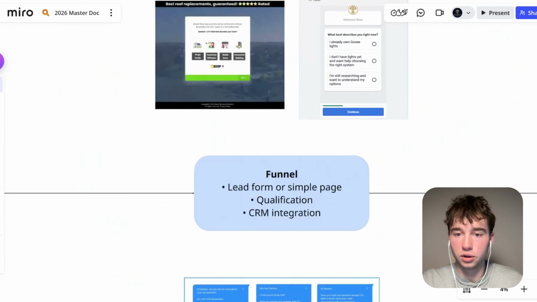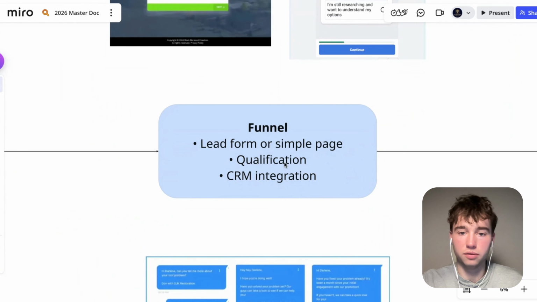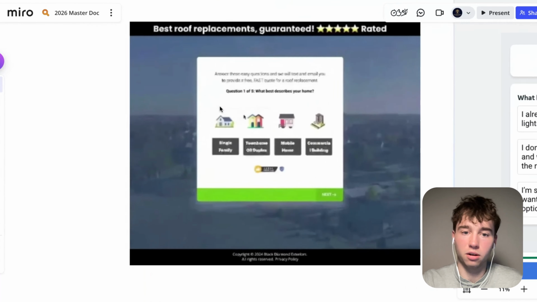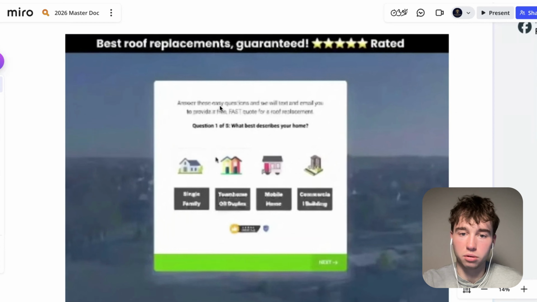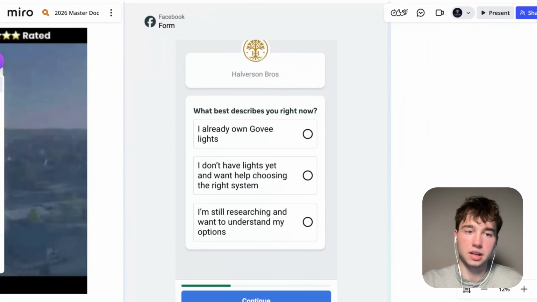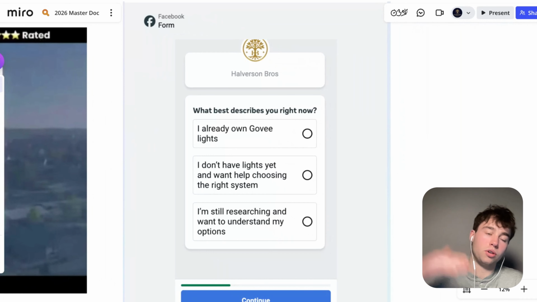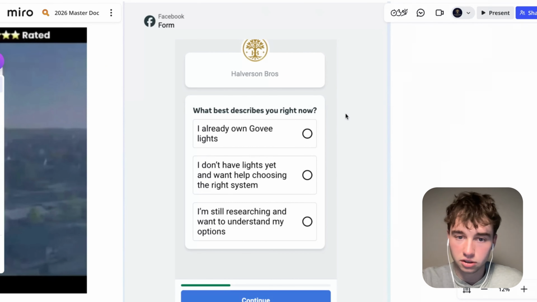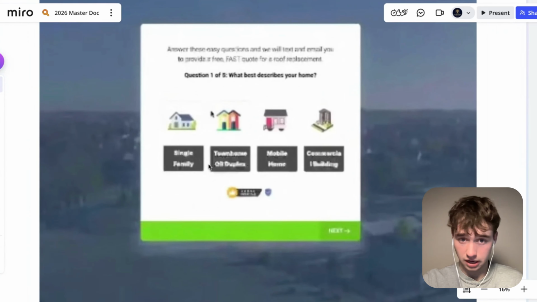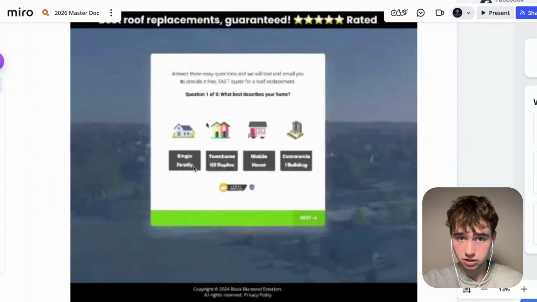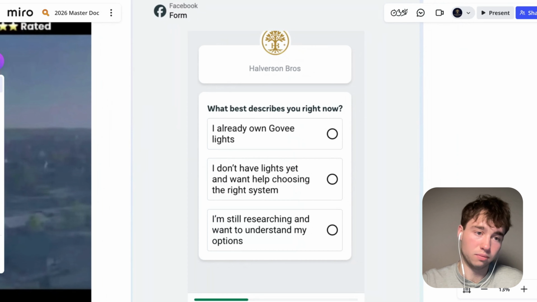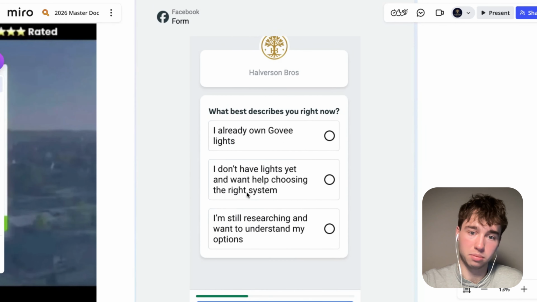And then I go into the funnel. We have two options: we use a lead form or a simple page. For the simple page, if you're running a more high ticket offer, this is how we'd want to do it so you can get more high quality leads. It'd be a simple survey form type like this. And if you want more consistent lead quality, and you have a deeper qualification process, we would run Facebook native forms. So it really depends. Most roofers, with higher ticket jobs, run more complex funnels like this. But if your average deal size is under $5,000, this is probably where you want to be, the Facebook form.